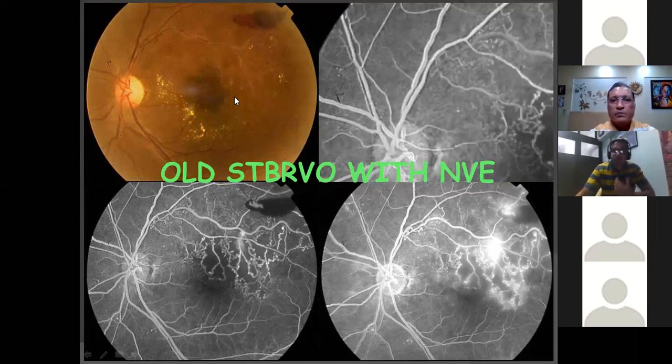Even most of the time, if I feel that the patient can afford it, and if I see an old STBRVO, I usually advise the patient to get it done, because apart from giving us information about these hidden NVs, it also gives us an estimation about how much of the non-perfusion area is there, giving us an idea of how much chance of developing an NV there is in the future.